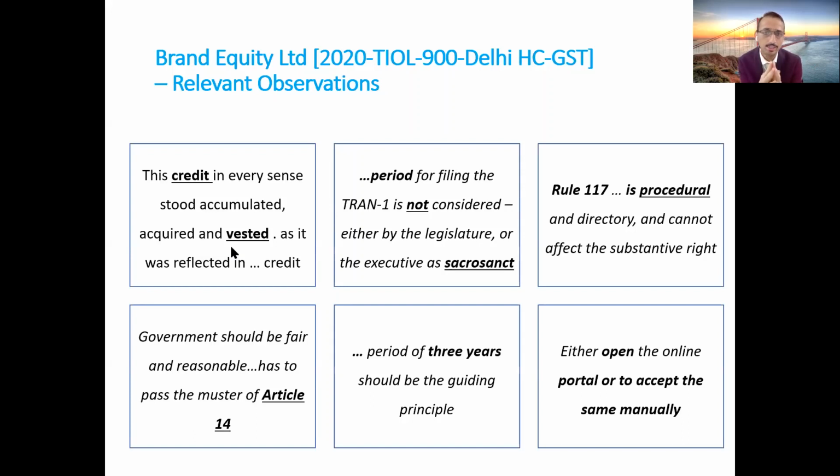You can also understand, friends, whenever there is a vested right, whenever one can say that I have some vested right, I have some acquired right, then please note, as far as Article 300A of the Constitution of India is concerned, this property cannot be taken away except by authority of law. So if you have any credit which was there under the CENVAT Credit Rules, the Delhi High Court said you have a vested right, and it cannot be taken away.